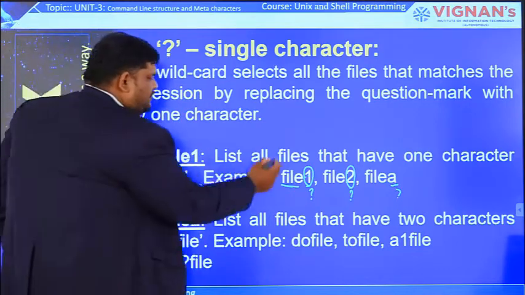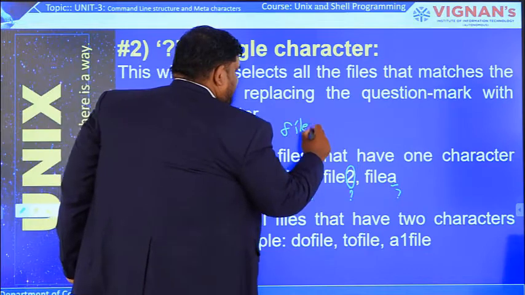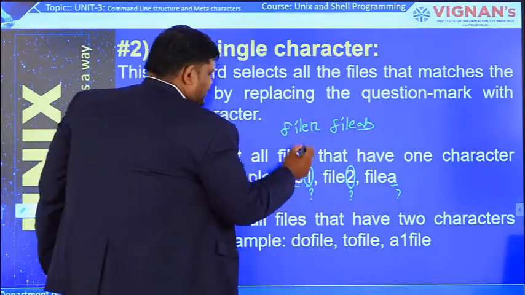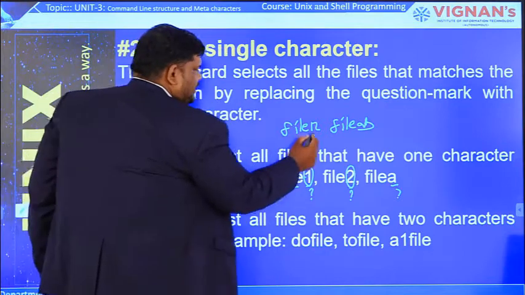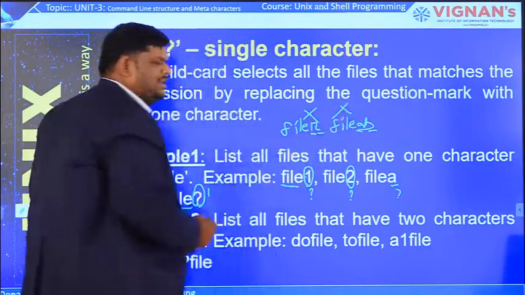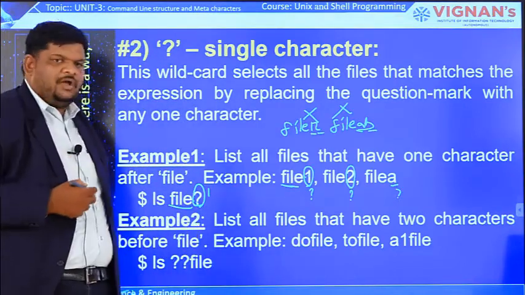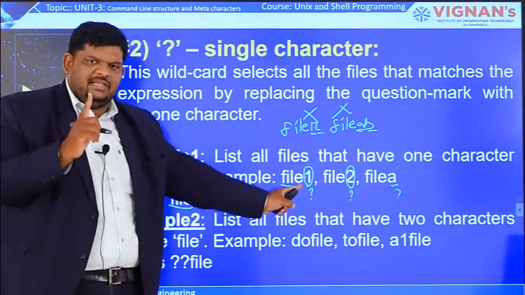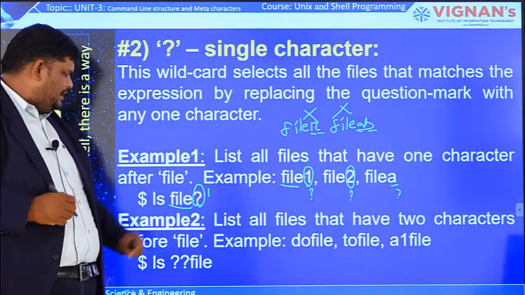For example, if a file name is file12 or fileAB, it will not come, because we are using only a single question mark and these file names have two characters after file. That's why these two file names will not come as output. Only if there is a single character after file will the output come.